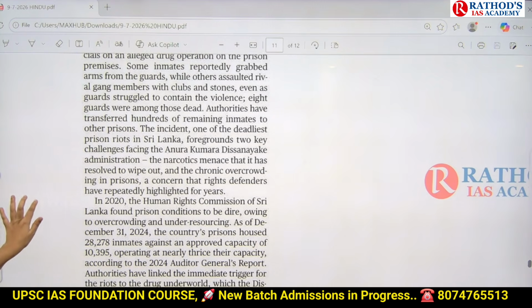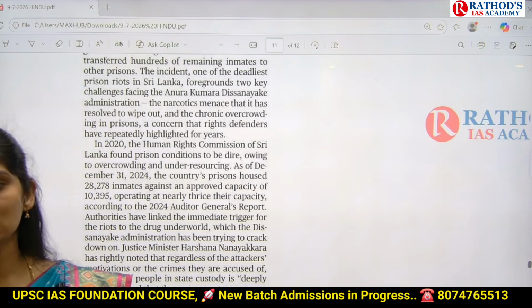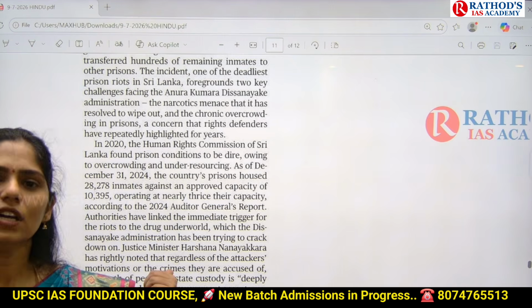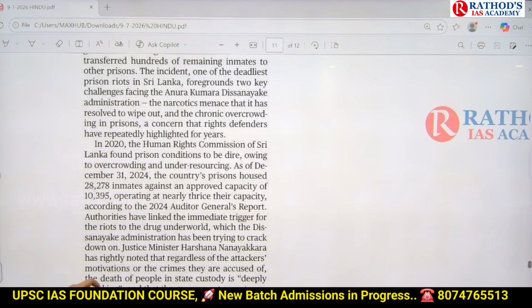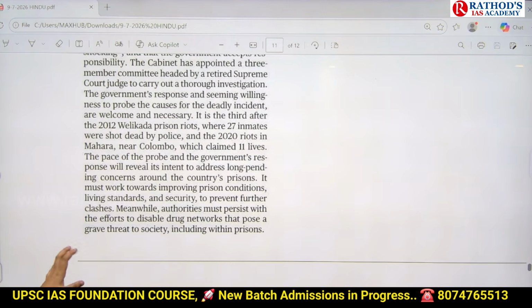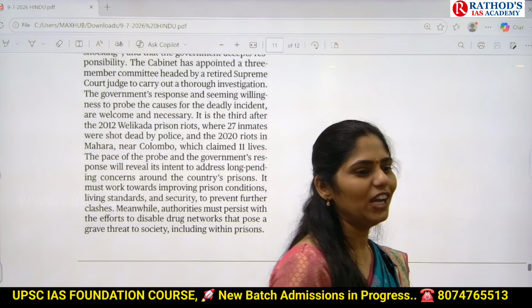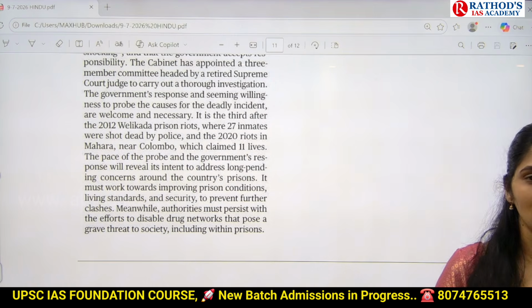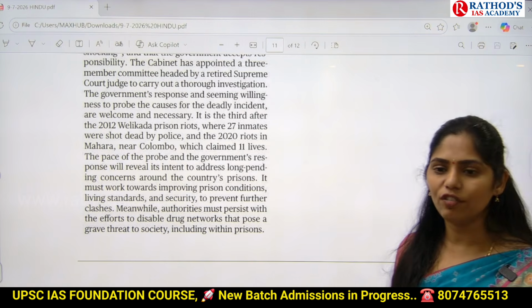So this kind of problem is not only in Sri Lanka, but even in India we have this kind of problem of drug menace in our Indian jails also. So this article is giving some measures at last, like what can be done to come out of this situation. The first one is we have to improve the prison conditions. We have to improve infrastructure in these prisons, so that we can reduce this overcrowding of prisons.